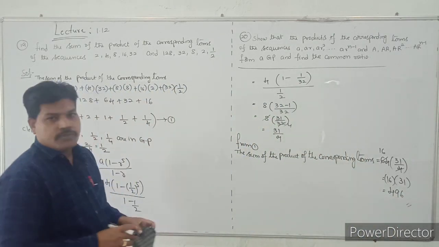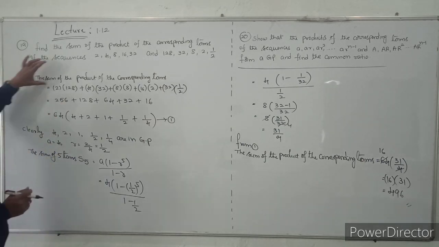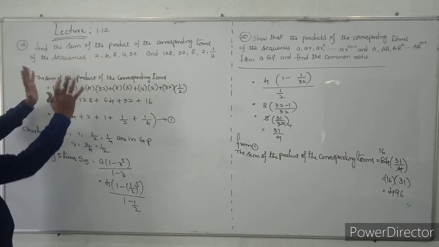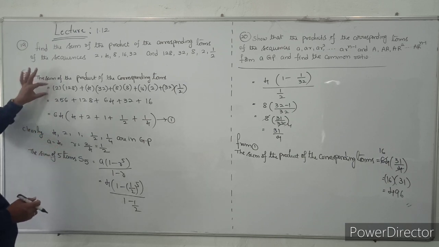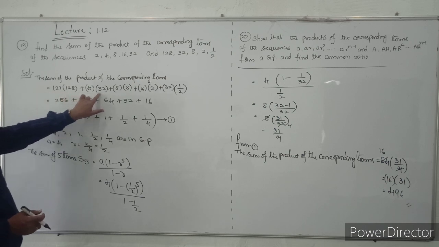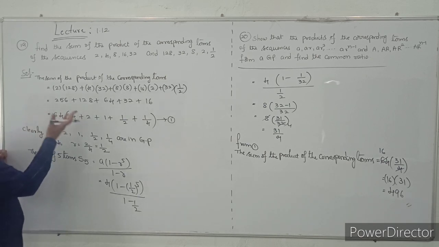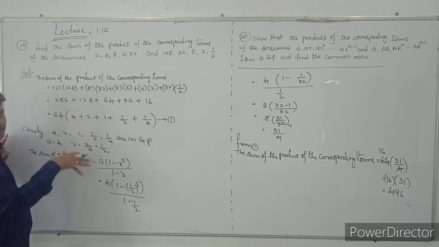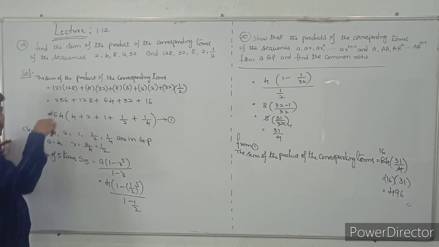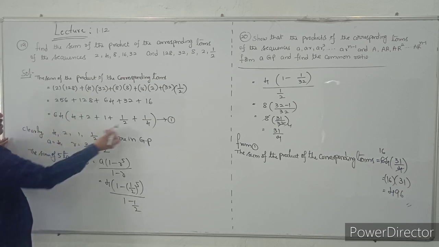So see the problem once again, students. The sum of the product of the corresponding terms. They have given the two sequences, and they are asking you to multiply the corresponding terms and add. I take the first term into first term plus second term into second term plus third term into third term, and so on. After multiplying, I am not adding the values directly. Why? Because you have to understand what sequence is involved. We have to identify that, understand, students? So that's why I am taking the 64 common. So it will become like this.